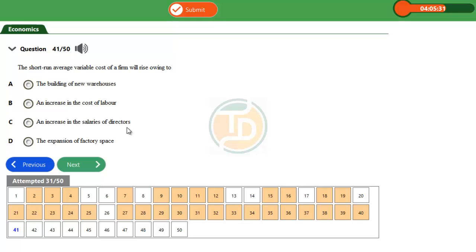So option B, increase in the cost of labor. When we talk about cost of labor, we are talking about amount paid to casual workers. So the higher the output produced, the higher the amount you pay to casual workers and vice versa. So an increase in cost of casual labor will increase the average variable cost of a firm. So the correct option is option B, which is an increase in the cost of labor.